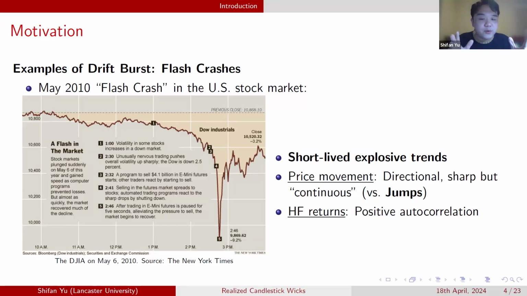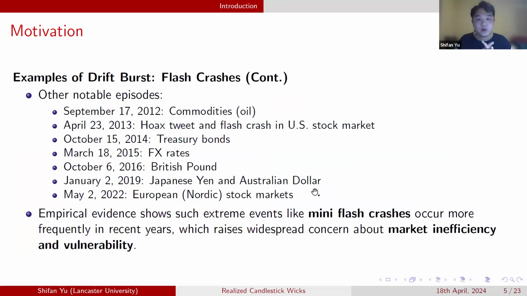And if we look at the high frequency returns before or after the turning point, like 1 minute returns or 5 minute returns, we will observe a very positive autocorrelation. So this is the flash crash event. And also in some other financial markets, we can also observe some notable episodes of flash crash: commodity markets, treasury bonds market, or in exchange rates. Some empirical evidence shows that such type of extreme events, like maybe not that notable, but like mini flash crashes, they occurred more and more frequently in recent years.